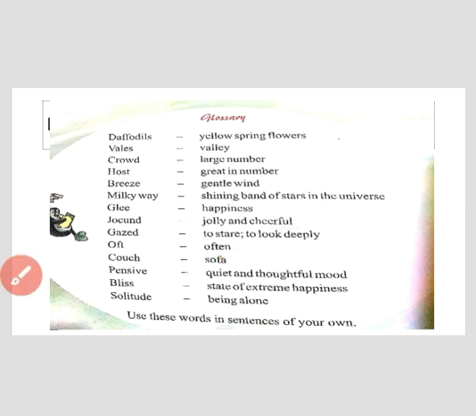Oft stands for often. Couch means sofa or bed. Pensive, a quiet and thoughtful mood. Bliss, a state of extreme happiness. And solitude, that means being alone. So these were some of the tough words given in the chapter. Now we will start the question and answer.